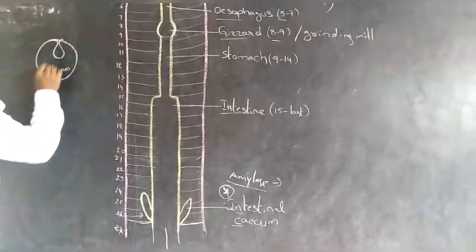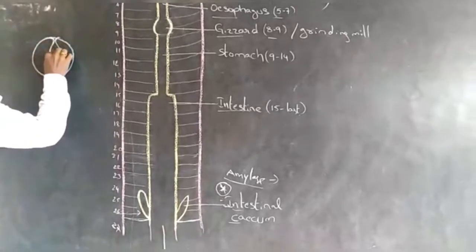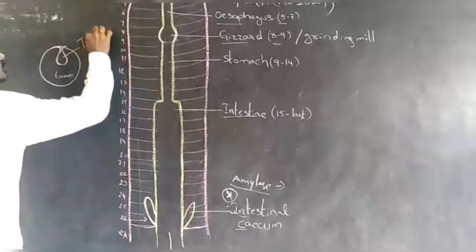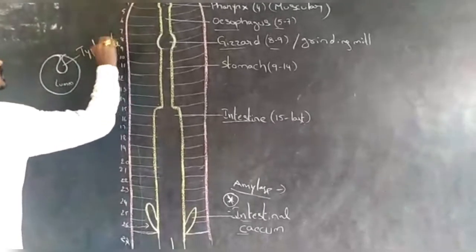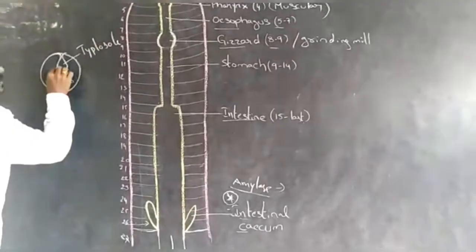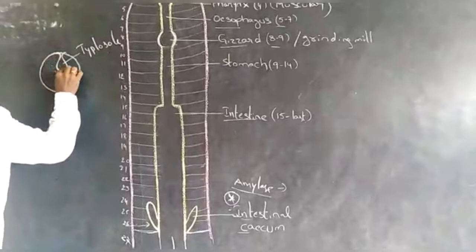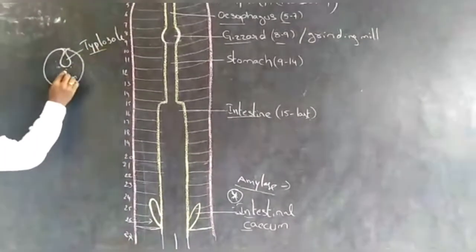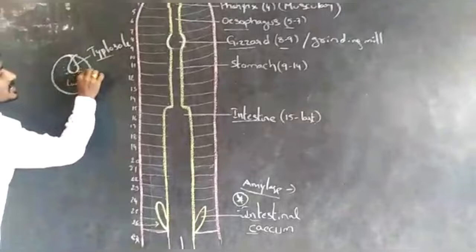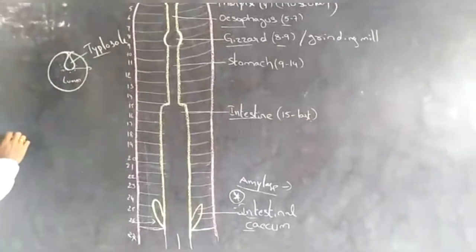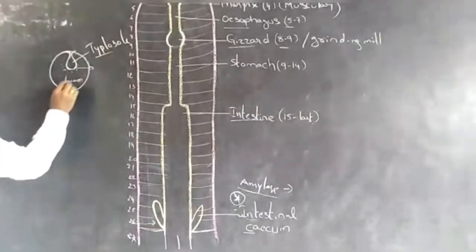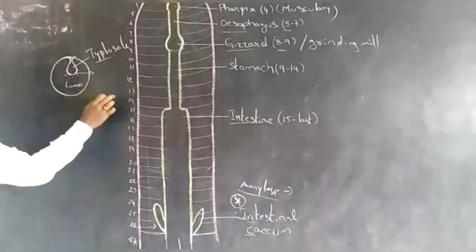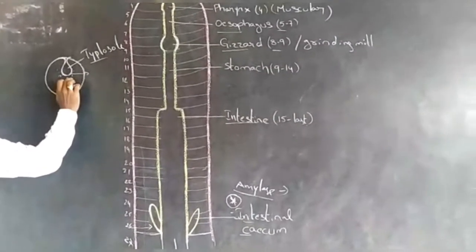This is the lumen. This invagination into the lumen forms the typhlosole. This typhlosole increases the area of absorption. It is not well developed in Perichaeta.